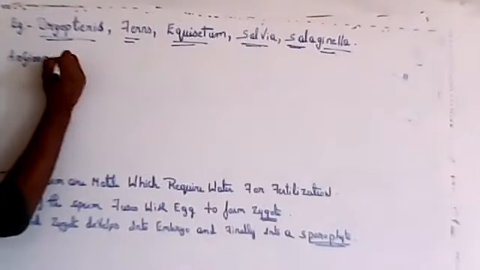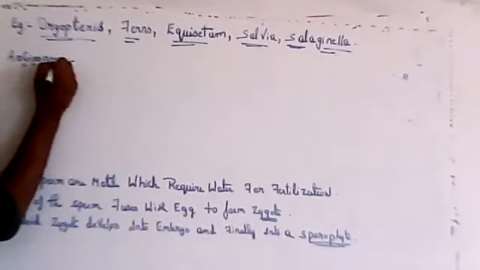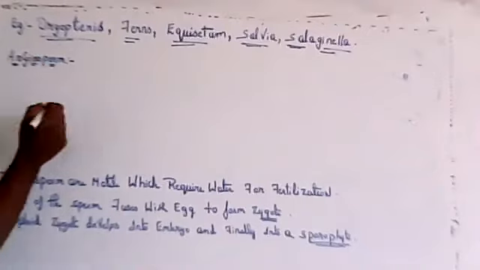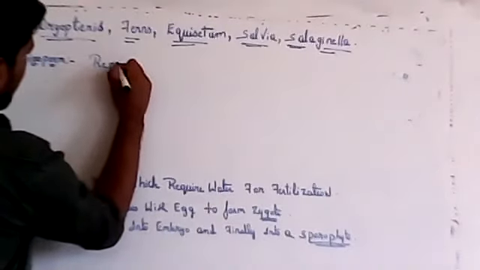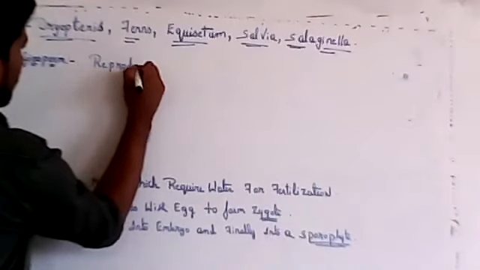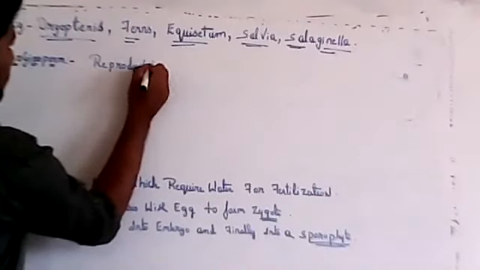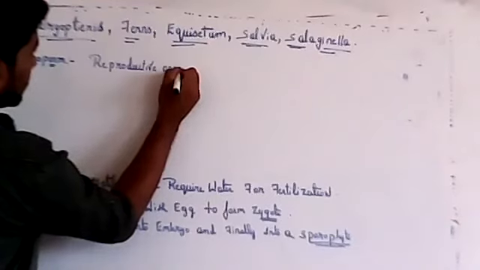Okay. So these are the plants which flower. So the reproductive organ is the flower in angiosperms.